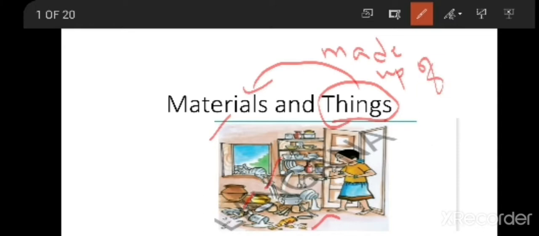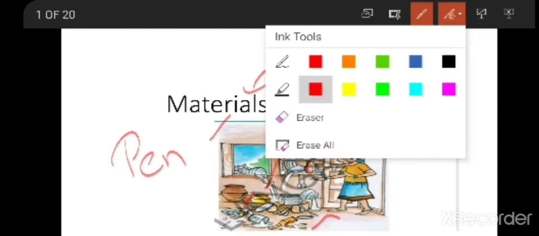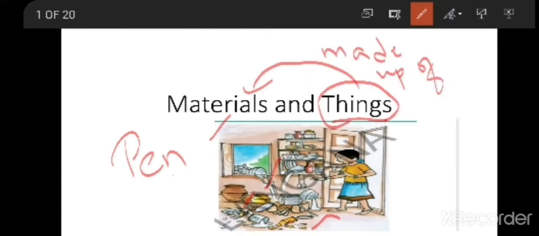For example, if you take a pen, a pen is a thing. If you observe, this pen is made up of plastic. So plastic is a material here. So things are made up of different materials.